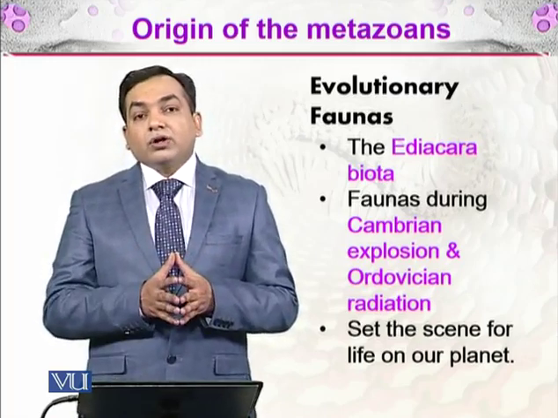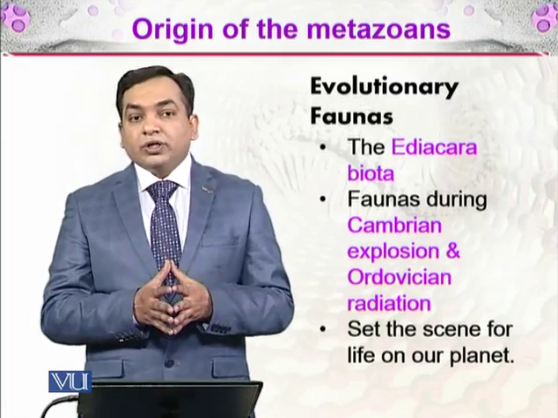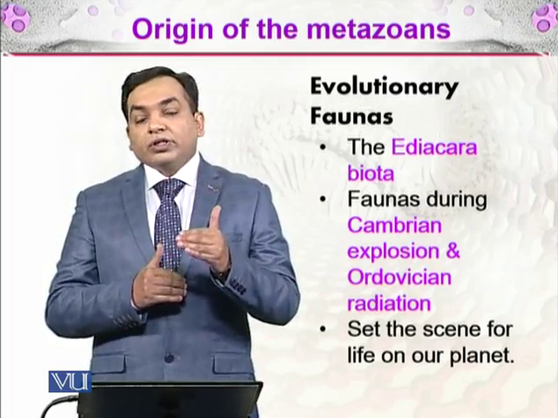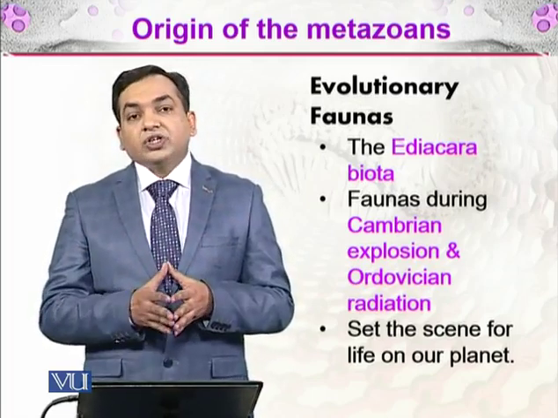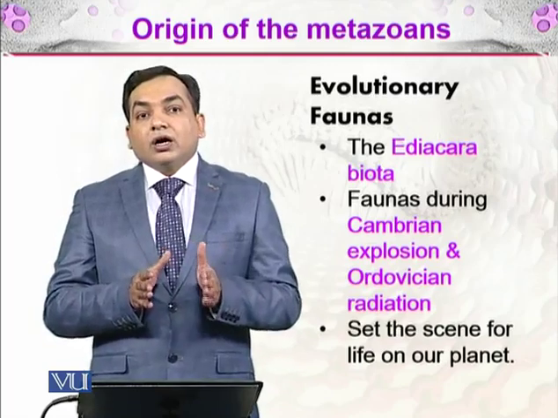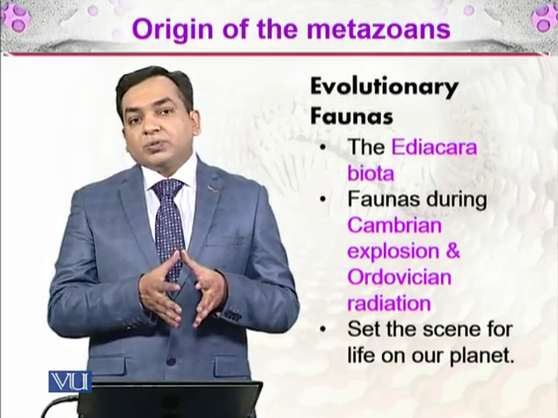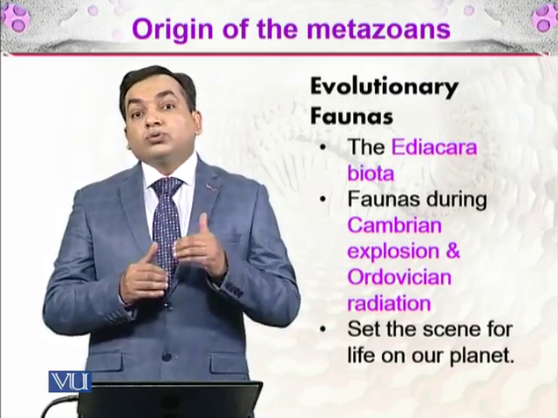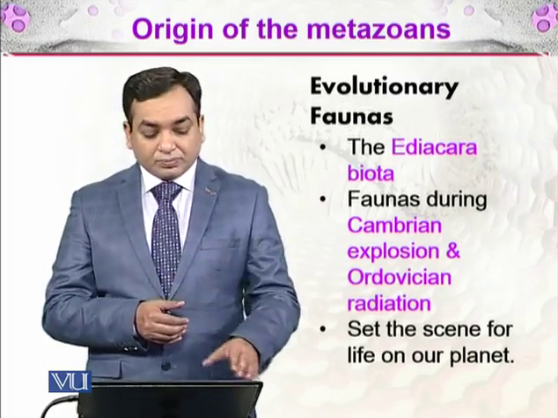So these are the faunas or the radiations or explosions. Explosion is when, during a short time, there is an increase in the species number, while radiation is when there is an extinction event, and after that, the limited number of species give rise to an increase in biodiversity due to less competition.